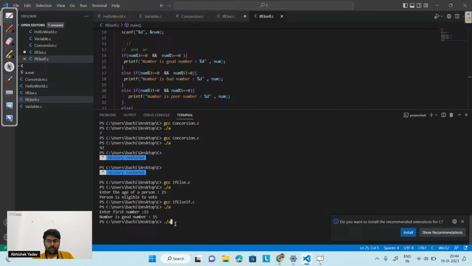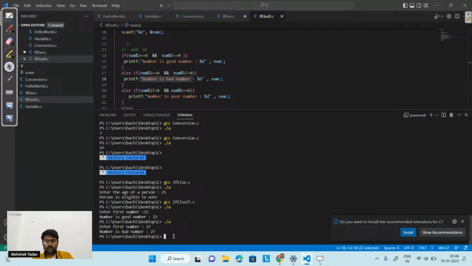Let's run the program again. This time, let's take the number as 27, right? 27 is divisible by 3, but it is not divisible by 5. So what output will I get? I will get this output, that is, the number is a bad number, right? So let's check this condition also. Here you can see I am getting bad number.